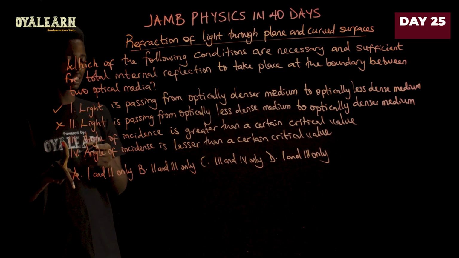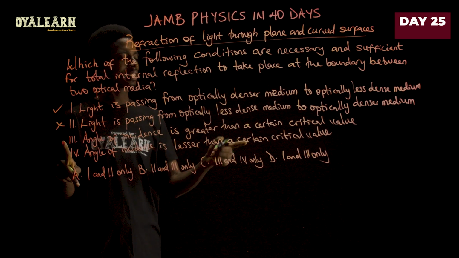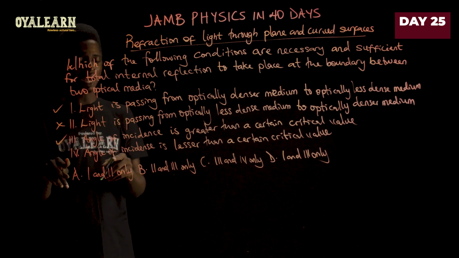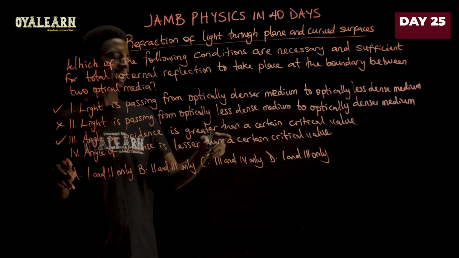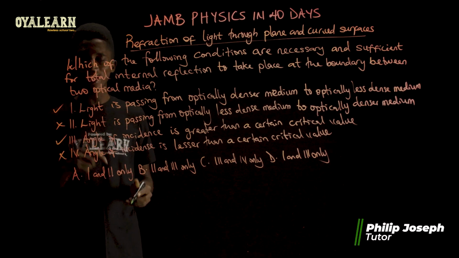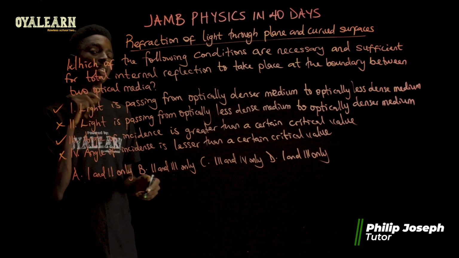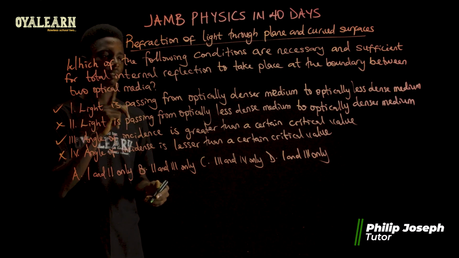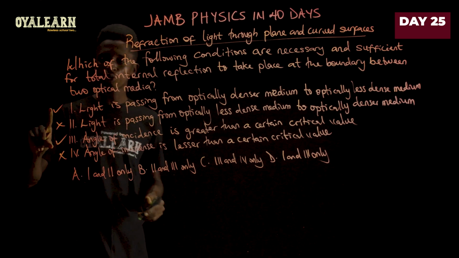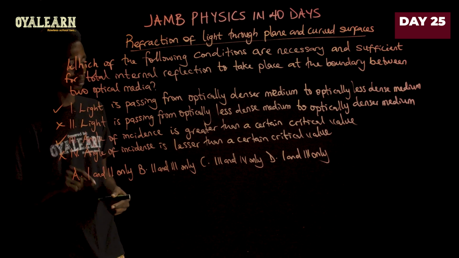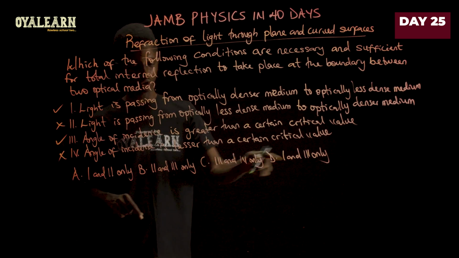Now the third one says angle of incidence is greater than a certain critical value. That's correct. And then the fourth one says angle of incidence is lesser than a certain critical value, which is wrong. So we only have 1 and 3 as the correct conditions that must be met before total internal reflection can occur. So these two are what leads to total internal reflection. And that makes the correct option for this question option D.